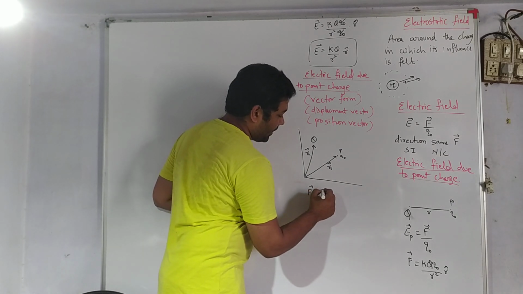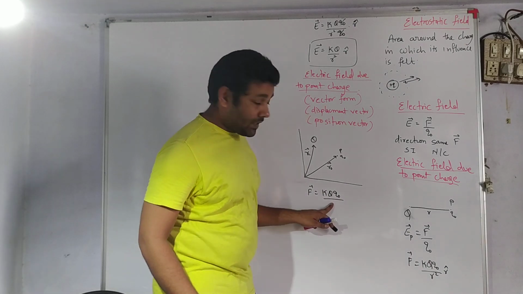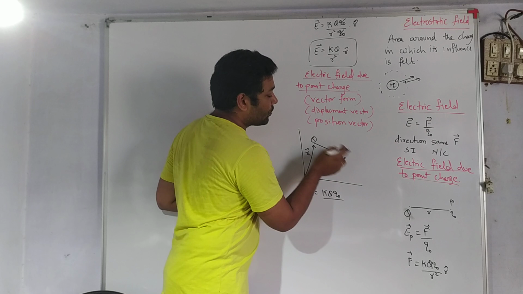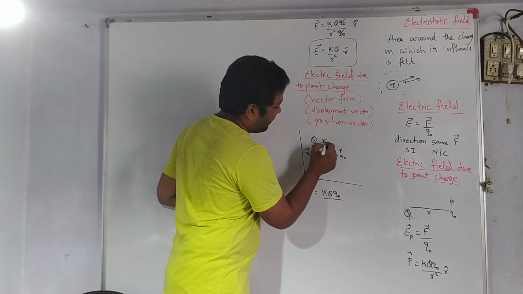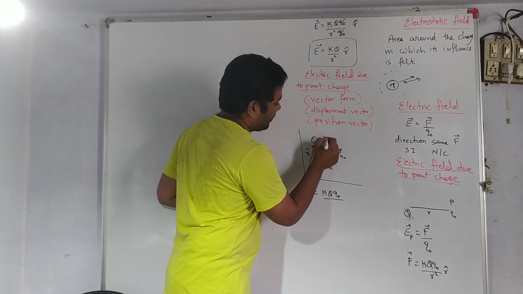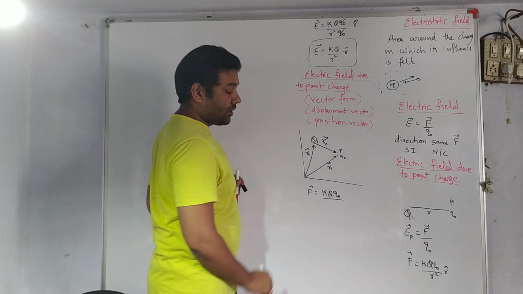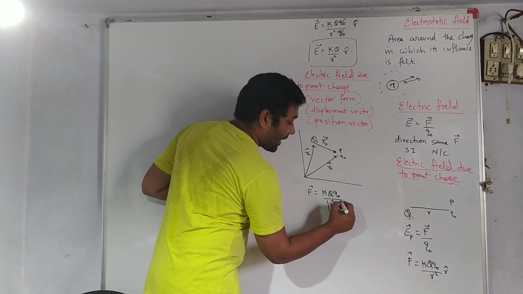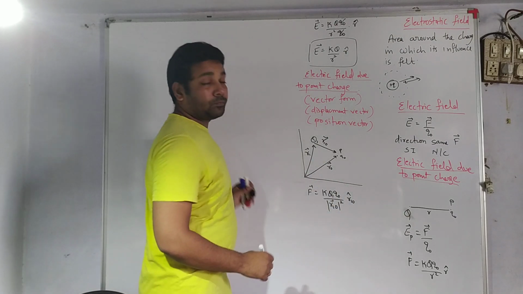So the force will be k q1 q2 by displacement square. Let us see the displacement. The displacement vector will be from q to q0. Let us say this is the charge q1, so from 1 to the charge 0. From 1 to 0, its magnitude only we want, and the direction will be r10 cap.